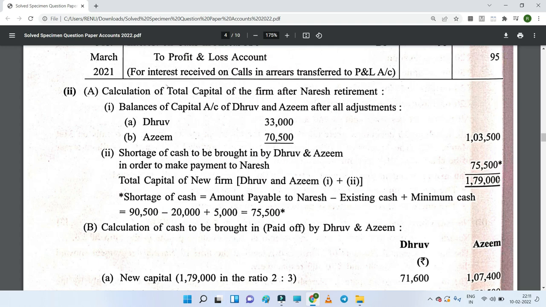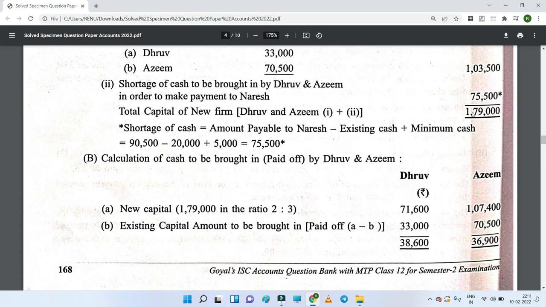Now this 1,79,000 is the amount of capital of the new firm, because they are required to bring some extra cash to pay to the retiring partner. As the total capital of the new firm increased, the new capital of Azim and Dhruv will be maintained in the ratio 2:3. So the new capital 1,79,000 is required to be divided among Dhruv and Azim in the ratio 2:3, which will be